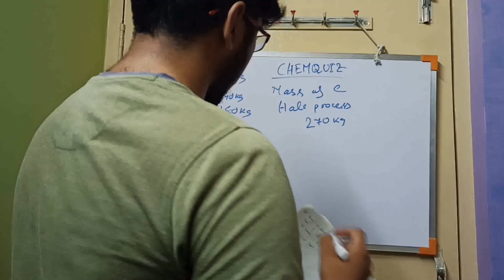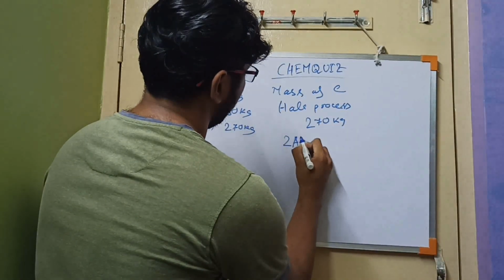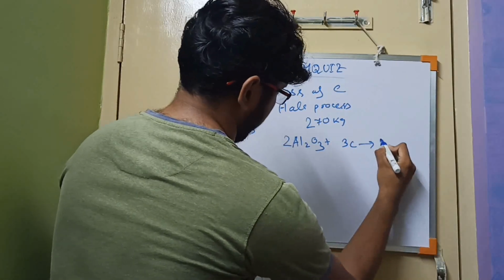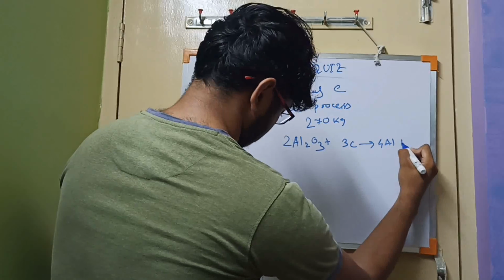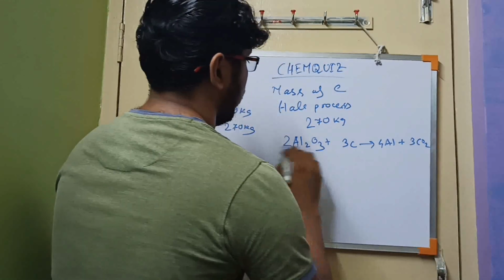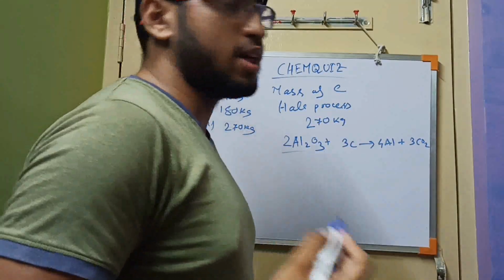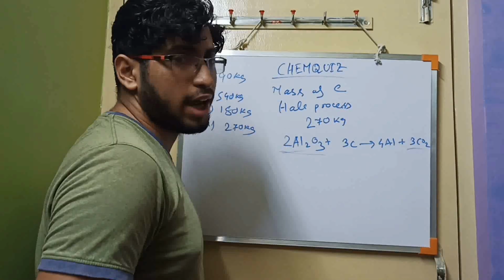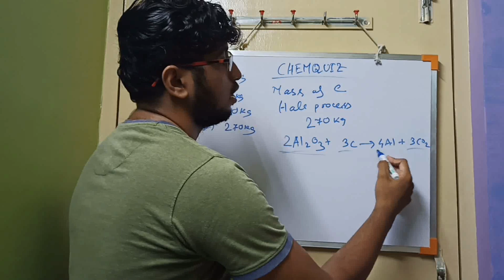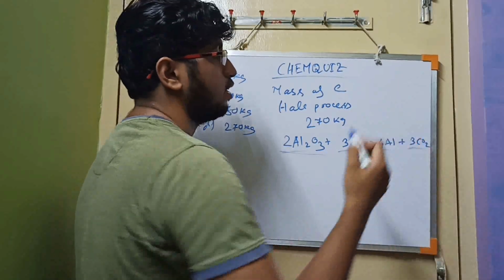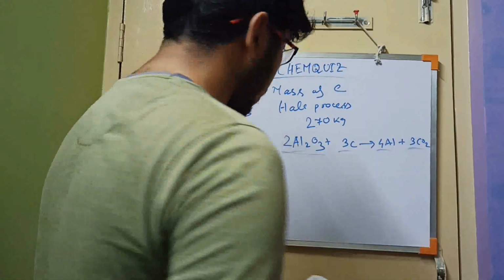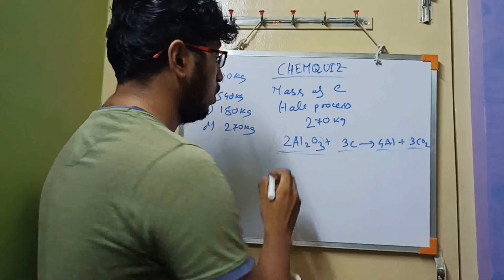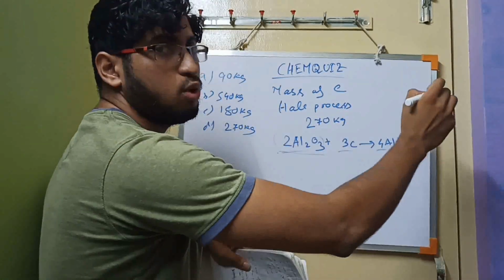Before that, they have stated in the question that only carbon dioxide is released: aluminium oxide and carbon are reacting to make aluminium and carbon dioxide. So we have to take aluminium oxide as 1 mole. So we will divide the full reaction by 2.